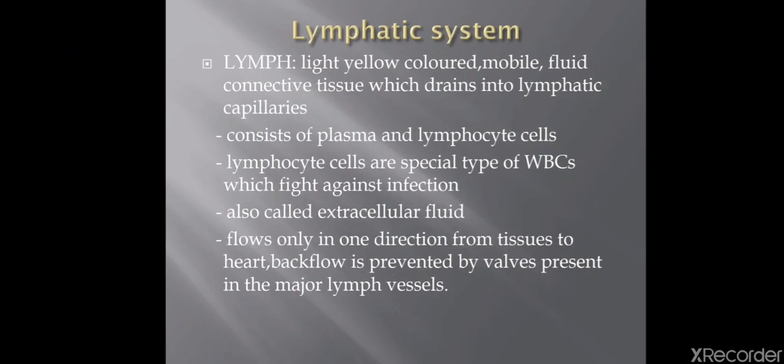Now in the lymphatic system, what is lymph? Lymph is a light yellow colored mobile fluid connective tissue which drains into lymphatic capillaries. It consists of plasma and lymphocyte cells. What are lymphocyte cells? Lymphocyte cells are a special type of WBCs which fight against infection. It is also called extracellular fluid, and it flows only in one direction from tissues to heart, and backflow is prevented by valves present in the major lymph vessels.